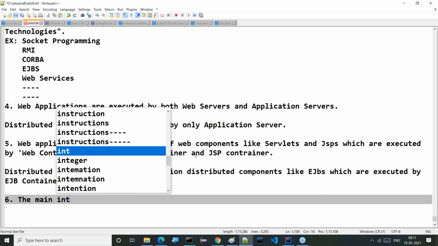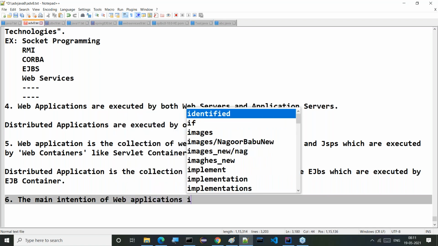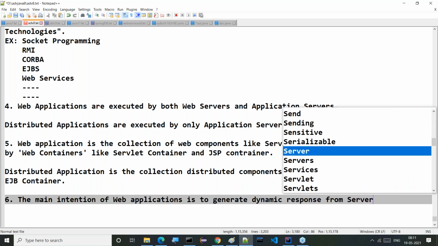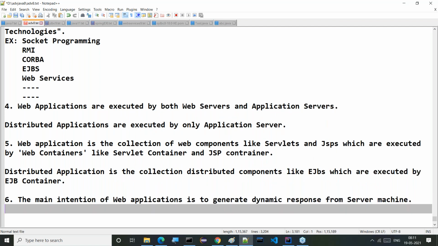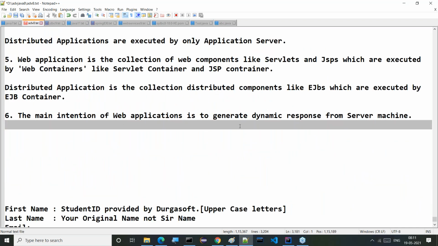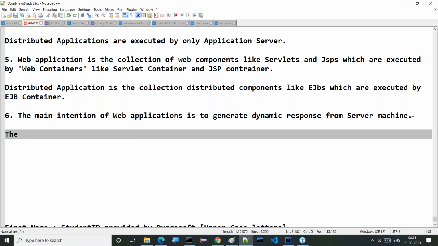The main intention of web applications is to generate dynamic response from server machine.